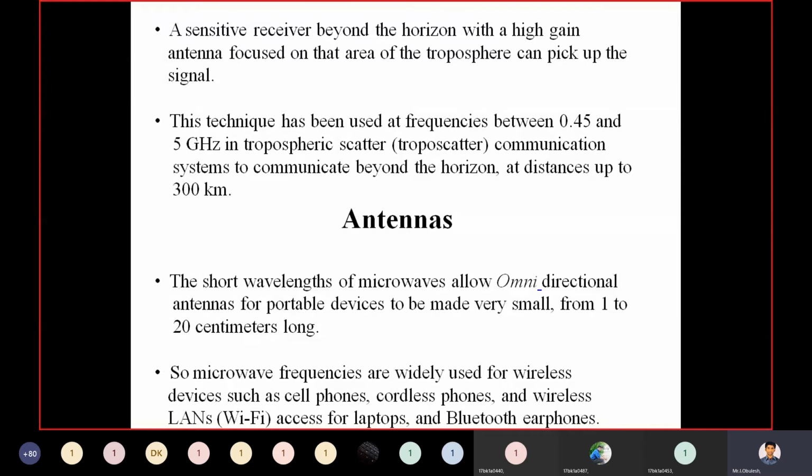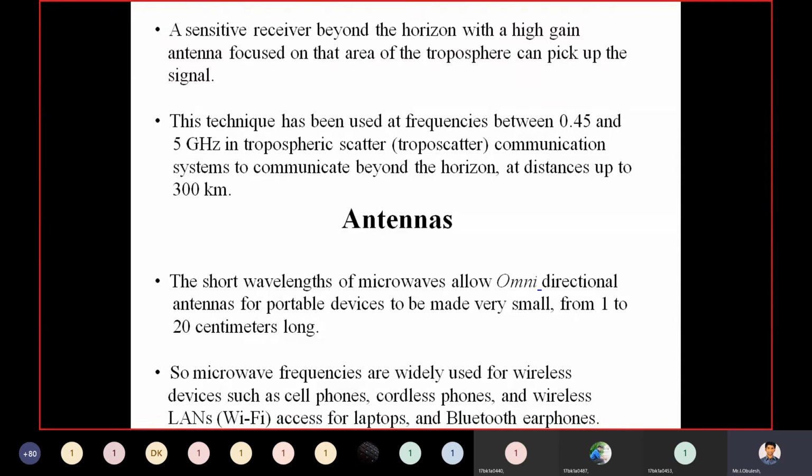So the next one is antennas. Inside this antenna we have both transmitter and receiver. You are transmitting the signal through the antenna, so at the antenna end point we have a transmitter which will transmit the signal over a long distance.